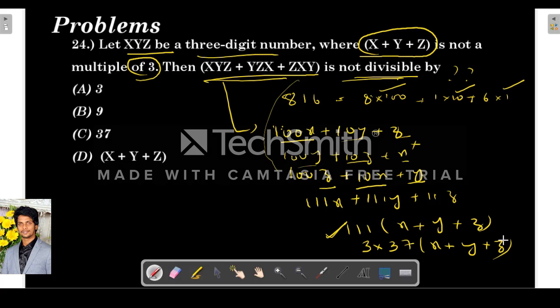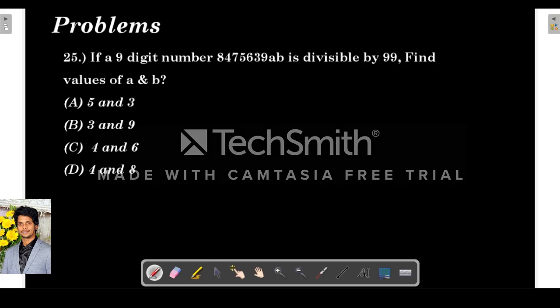So they are asking what this is not divisible by. See the options. X plus y plus z is there, so it is divisible by x plus y plus z. 37 is there, so it is divisible by 37. 3 is also there, so it is divisible by 3. So the only thing which it is not divisible by is 9.